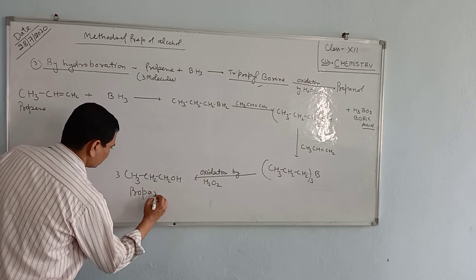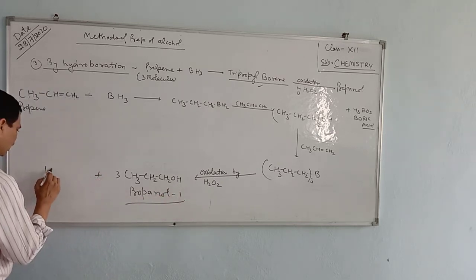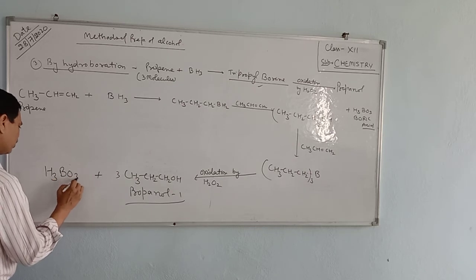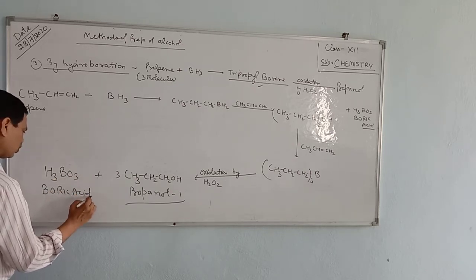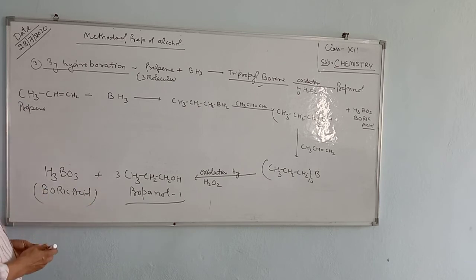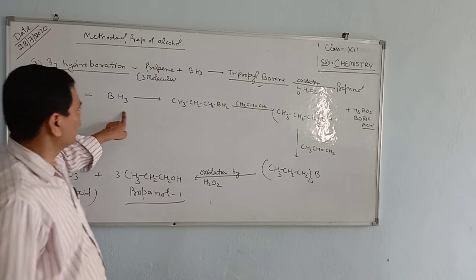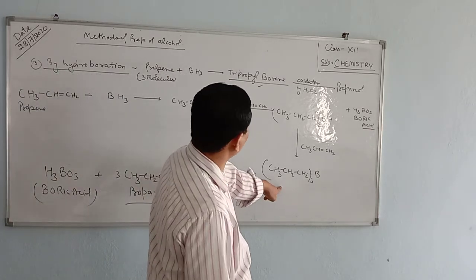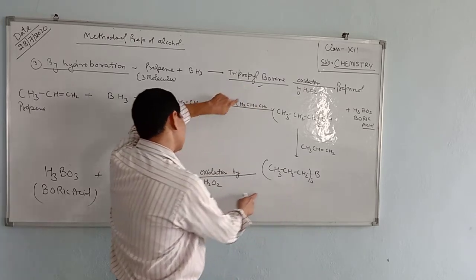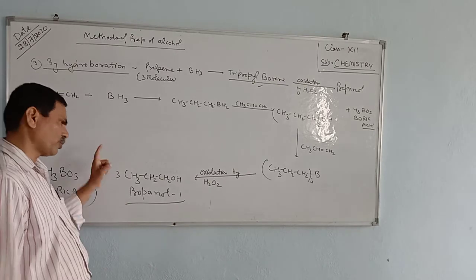We get three molecules of propanol-1, and the side product is H3BO3, boric acid. In this way, when propene is treated with borane, we get the intermediate tripropyl borane, and after the oxidation of tripropyl borane, we get three molecules of propanol.